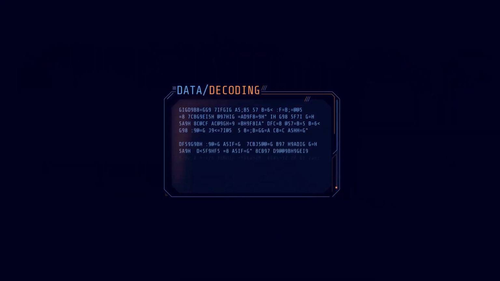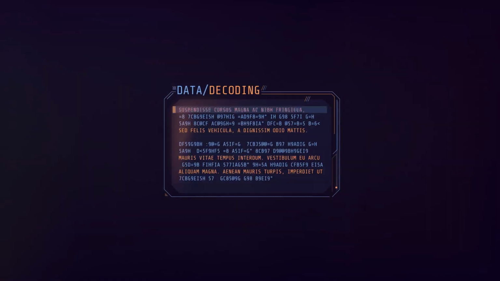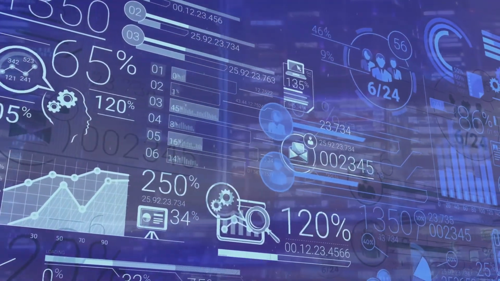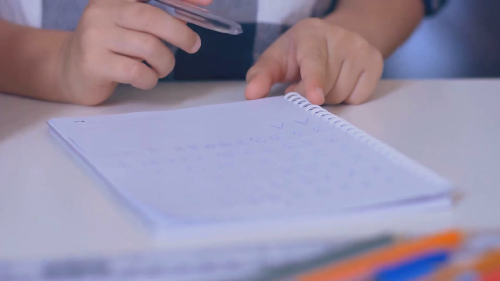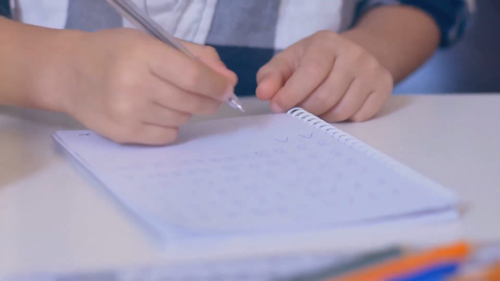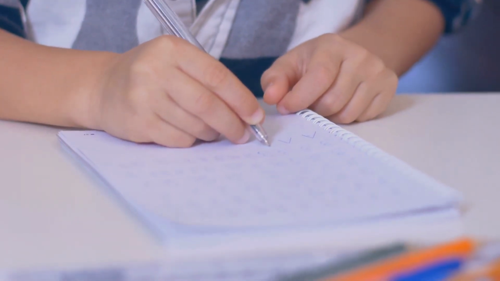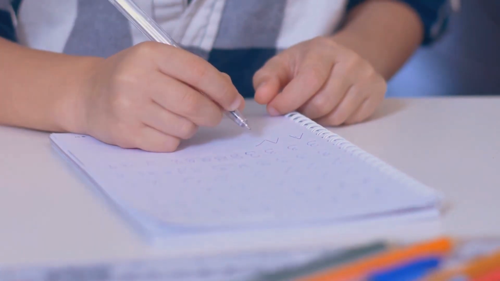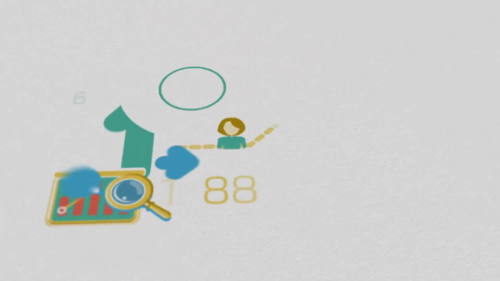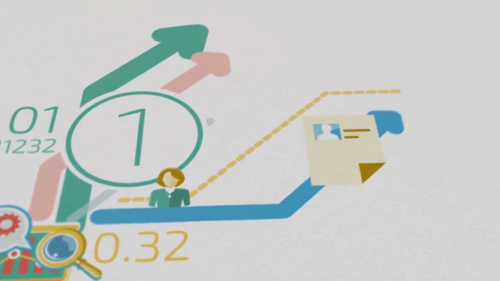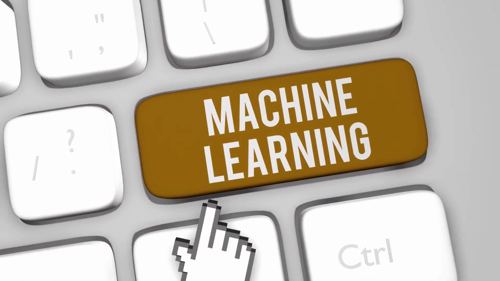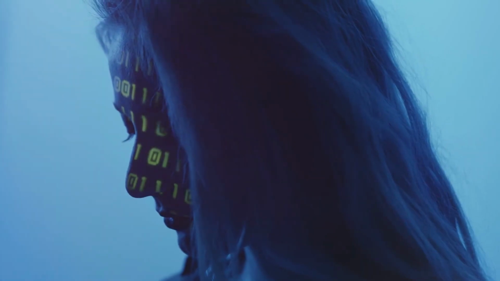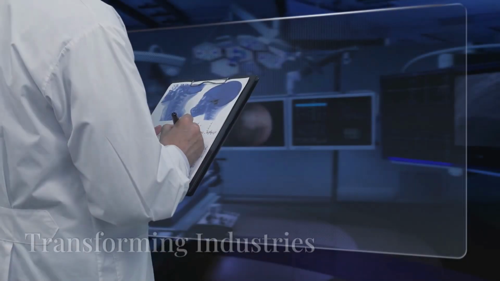Training, the process of feeding data to an algorithm to create a model. Prediction, using the trained model to make predictions on new, unseen data. Imagine you want to teach a computer to recognize handwritten digits. You would feed it thousands of images of handwritten digits labeled with the correct digit. This is the training data. The algorithm would then learn from this data and create a model. This model would be able to recognize handwritten digits even if it has never seen them before. That's the power of machine learning.